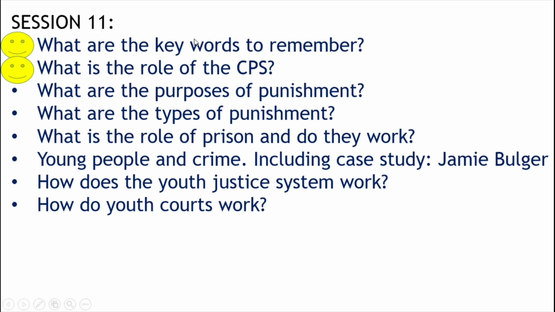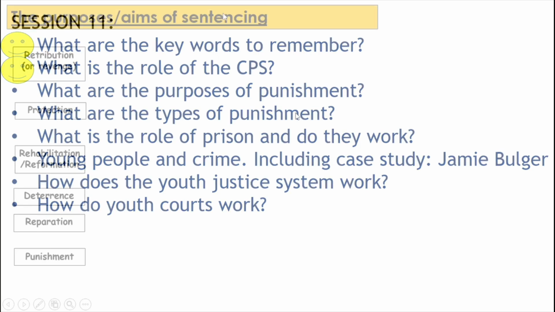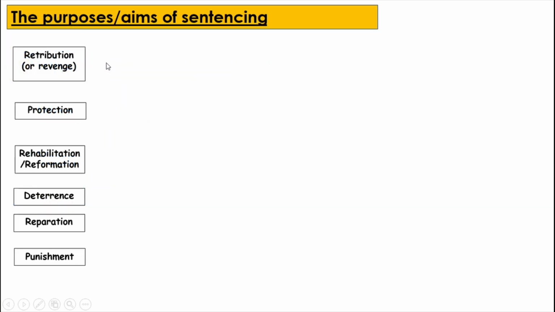In the last video you would have looked at the key words to remember as well as the role of the CPS. In this video you're going to be looking at the purposes of punishment and what the types of punishment are. These are the purposes or aims of sentencing. Ultimately, this is what is expected to be achieved from certain types of punishments. Ensure you know these purposes, it is very important.